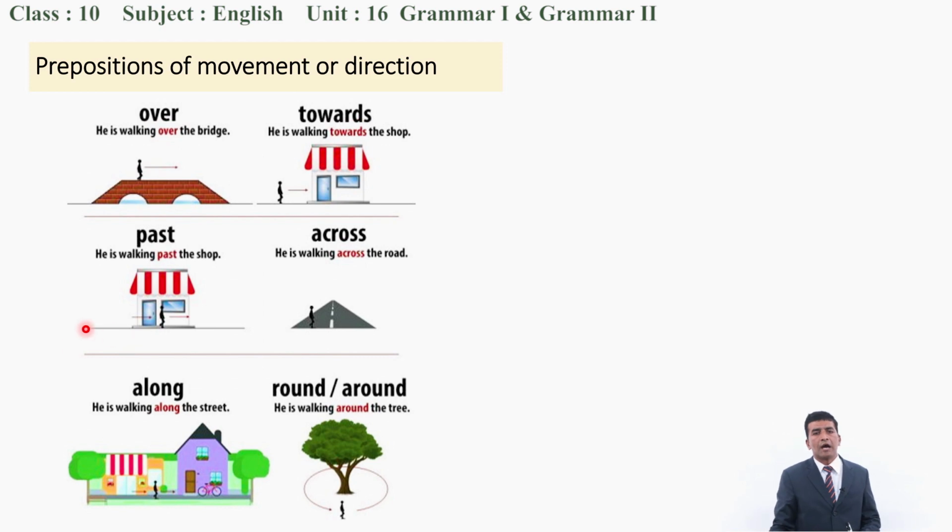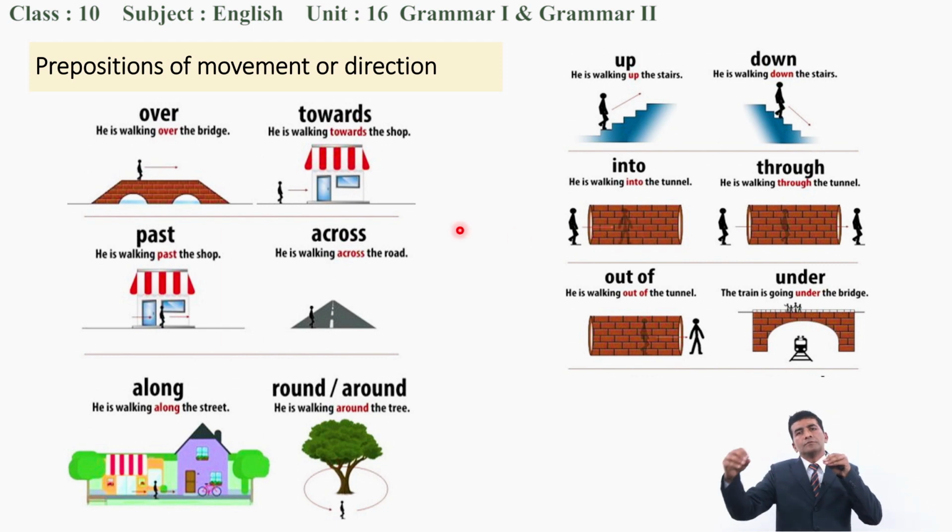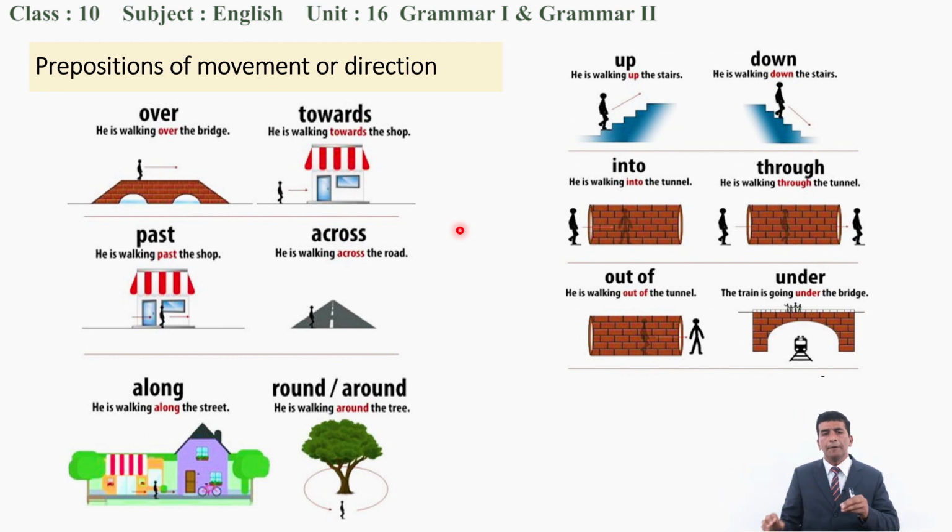Next is round or around. He is walking round the tree or around the tree. Similarly, he is walking up the stairs, walking up, walking down, up, down. Not a big deal, yeah? Into means going into some enclosed place. He is walking into the tunnel. He was outside, walking and going into the tunnel, inside the tunnel. The movement from outside to inside, to the enclosed area, is called into.